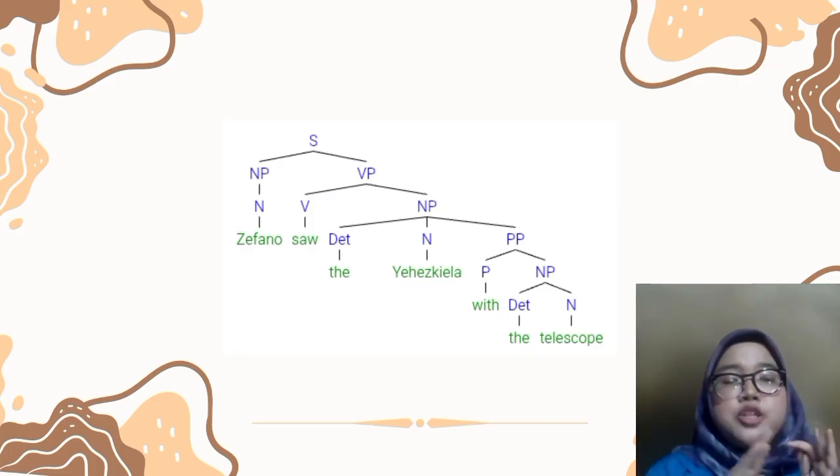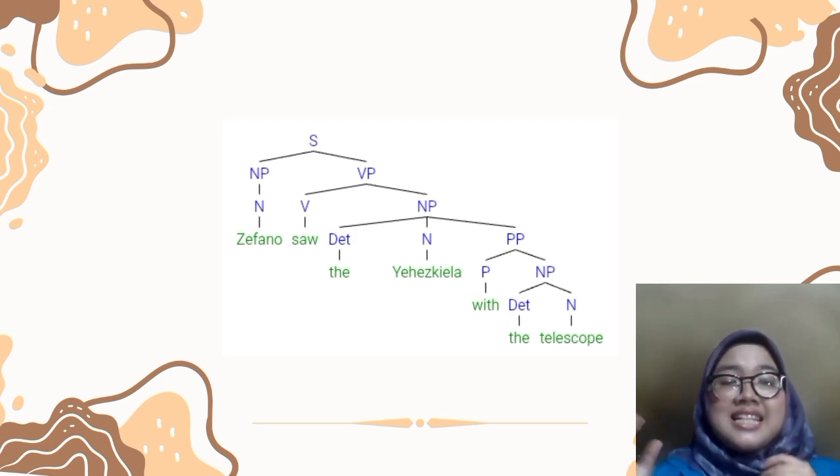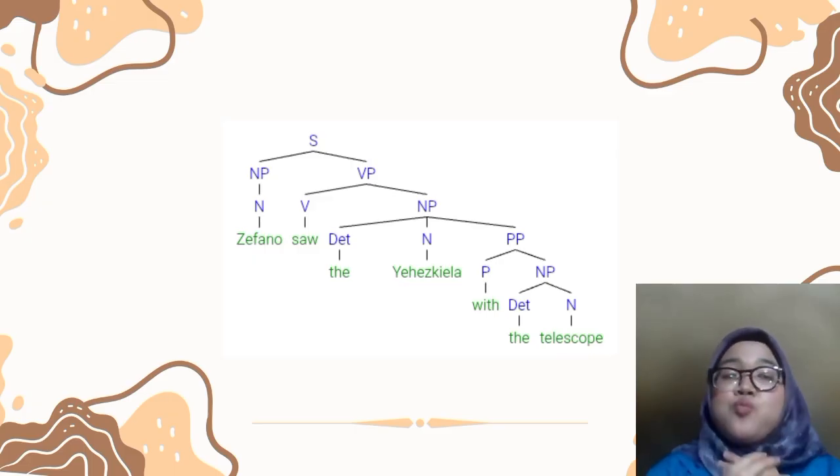Next diagram, still the same sentence. This is the second interpretation of the same sentence. What the tree shows: the prepositional phrase with the telescope is now part of the noun phrase. So, the Yehezkiela with the telescope is treated as one phrase.